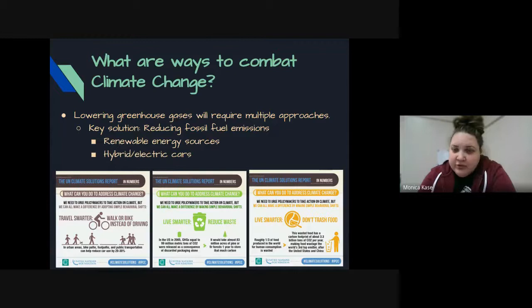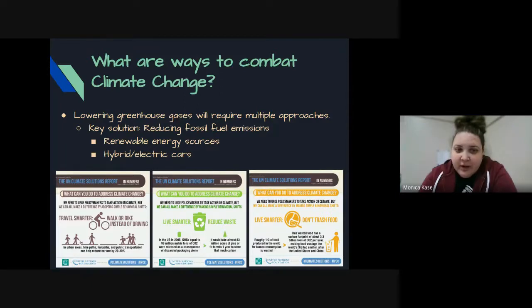So some of our key solutions would be reducing our fossil fuel emissions. That could be renewable energy sources, putting on a solar panel, hybrid or electric cars, riding a bike to work instead of driving a car, walking instead of driving a car, right? Anything that you can do to lower those emissions from a car.